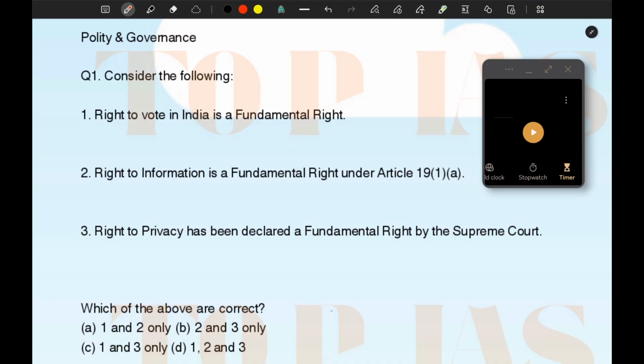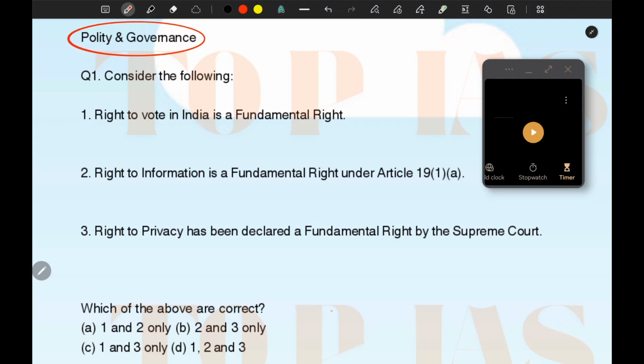So in this particular video, we will be solving mock questions of UPSC 2026. Basically, we have taken the help of AI as well to frame these questions. So follow these questions consciously. Okay. So let's start. The first part that we will be dealing with is polity and governance.